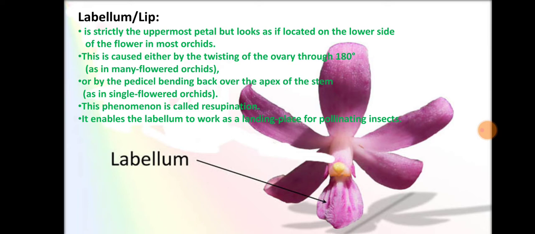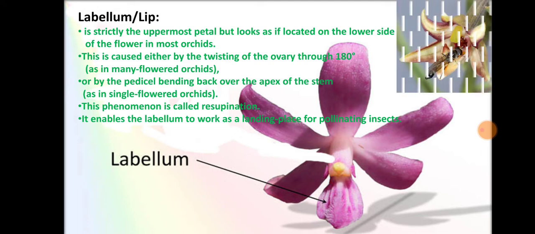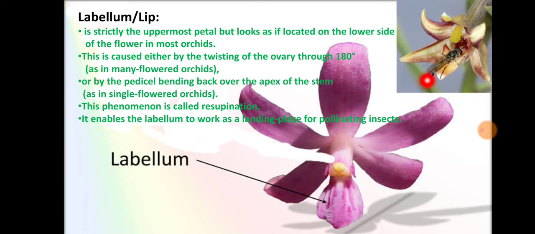This phenomenon is called resupination. It enables the labellum to work as a landing place for pollinating insects. So here in this flower you can see this labellum, that is a landing surface for pollinating insects. Here you can see the insect pollinating, that is harboring on the labellum.